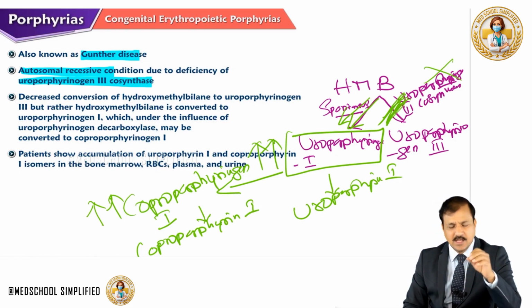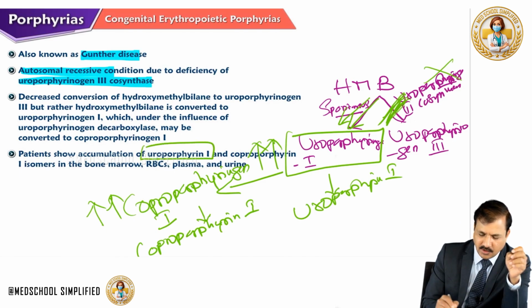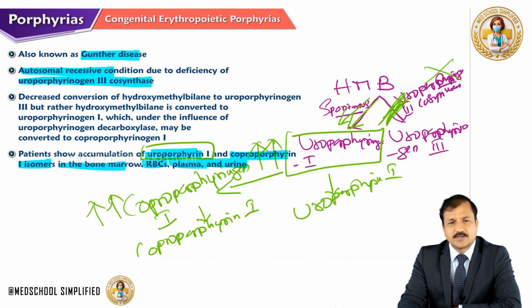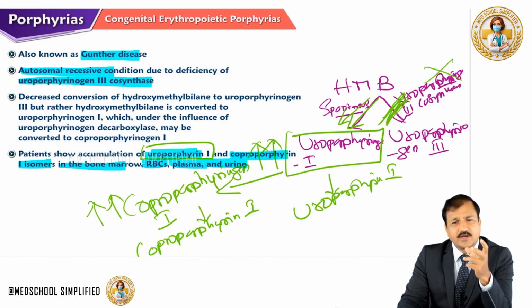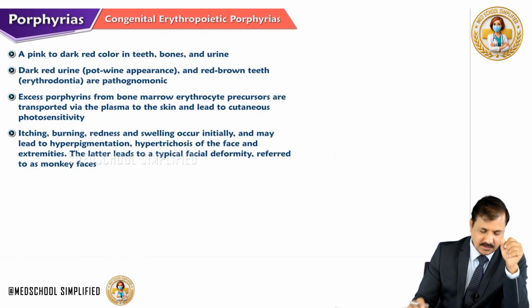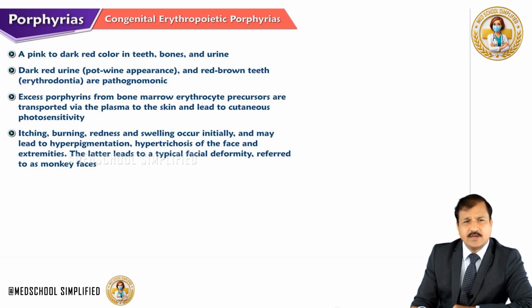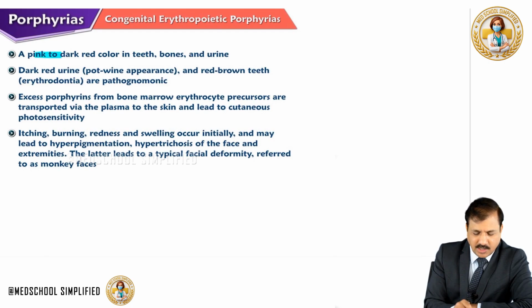That's what happens, oxidation. So patients will show accumulation of uroporphyrin 1 and coproporphyrin 1 isomers in the bone marrow, RBCs, plasma and urine. This is how a congenital erythropoietic porphyria patient will show increased levels of uroporphyrin 1 and coproporphyrin 1, although the deficient enzyme is uroporphyrinogen 3 co-synthase. Now, because of the increased presence of uroporphyrin 1 and coproporphyrin 1 in the body fluids, including the urine, the patient will show pink to dark red color in the teeth, bones and urine.